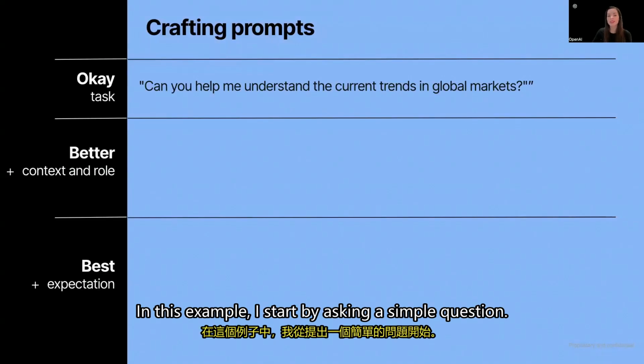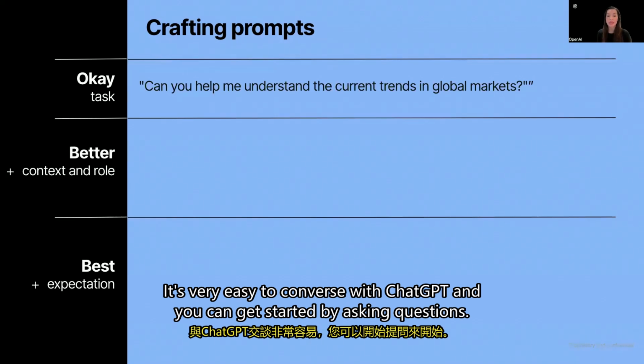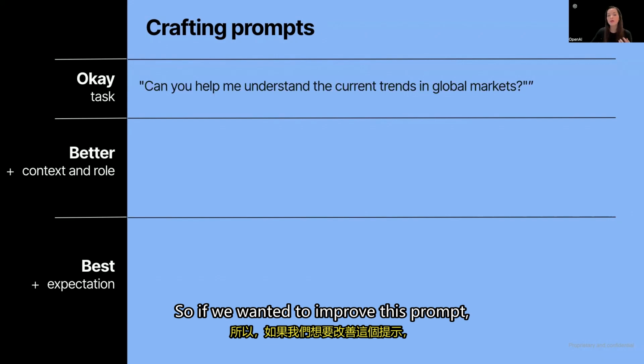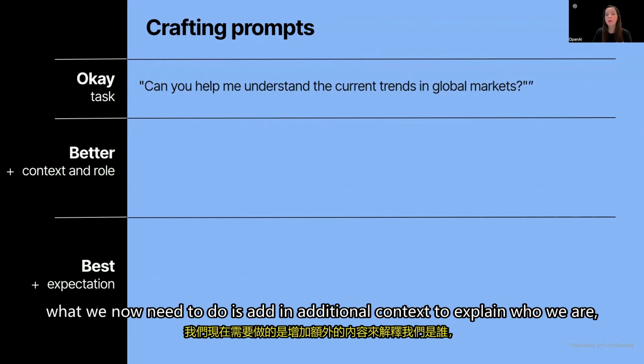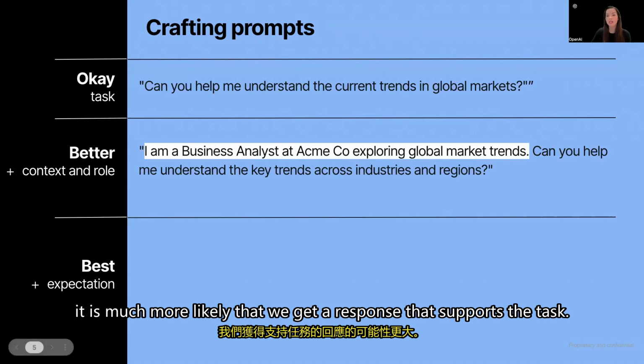In this example, I start by asking a simple question. Can you help me understand the current trends in global markets? It's very easy to converse with ChatGPT, and you can get started by asking questions. Just know that ChatGPT doesn't have enough context to help you do a very detailed task. So to improve this prompt, we need to add in additional context to explain who we are, where we work, and what it is we're trying to do. And when we do that, it is much more likely that we get a response that supports the task.